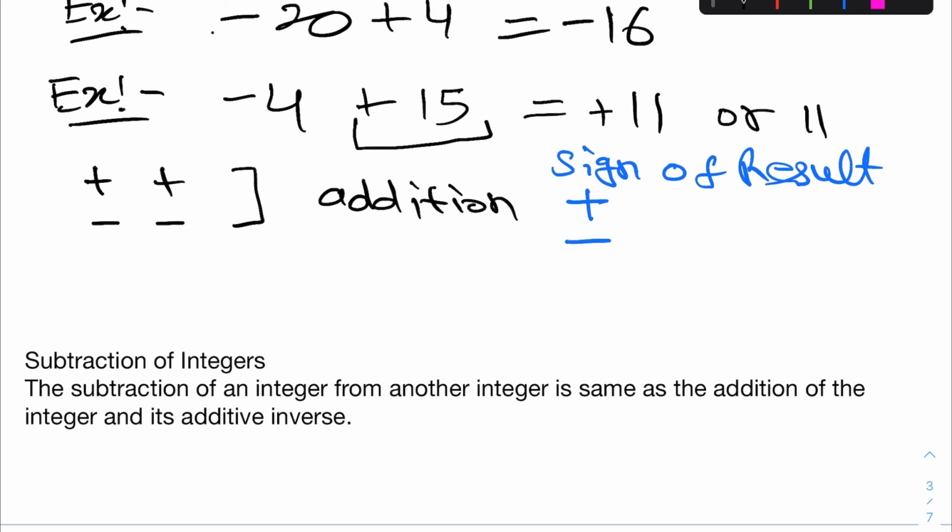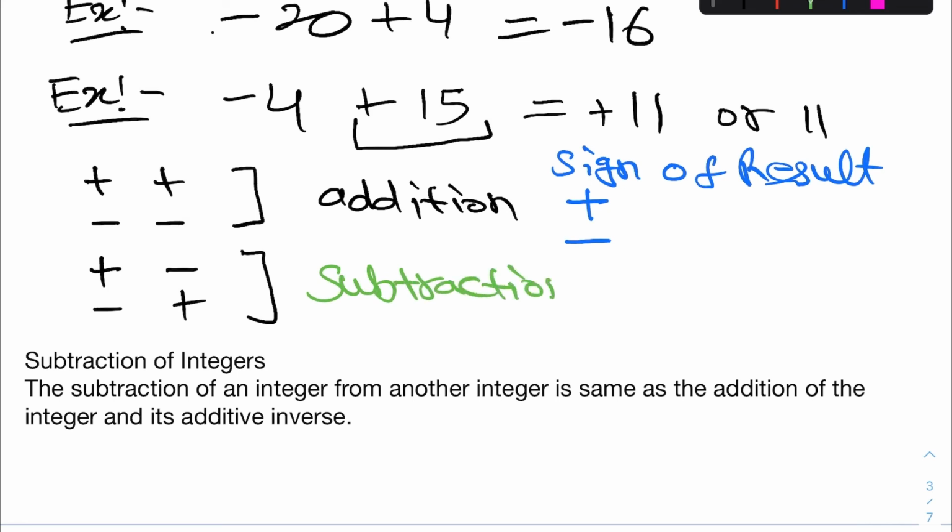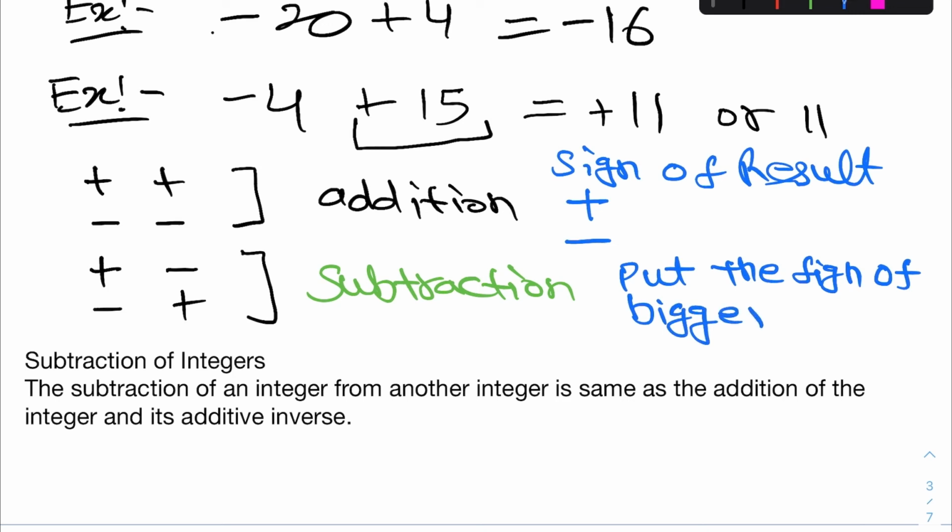But if the integers are different, like positive negative integer or negative positive integer, we perform subtraction and we put the sign of the bigger number.